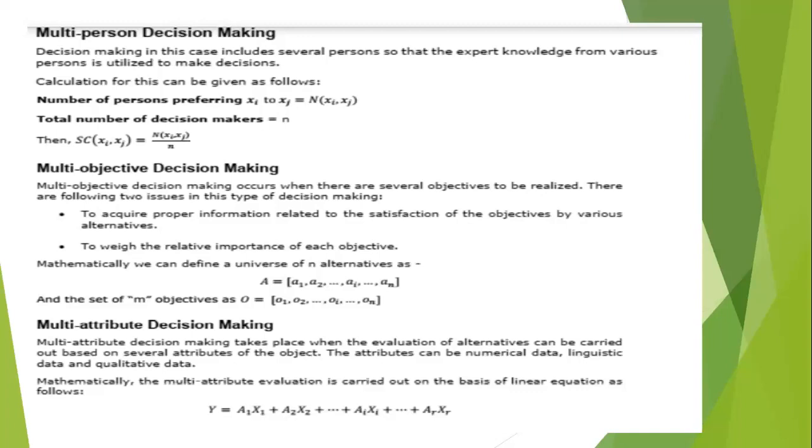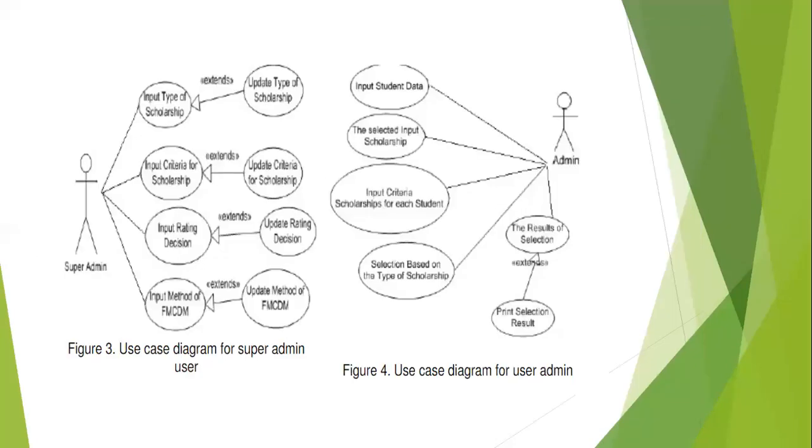The attributes can be data, linguistic data, or qualitative data. So mathematically, this multi-attribute evaluation is carried out based on linear equations. Okay, only linear equations are used. Suppose you are considering the example.